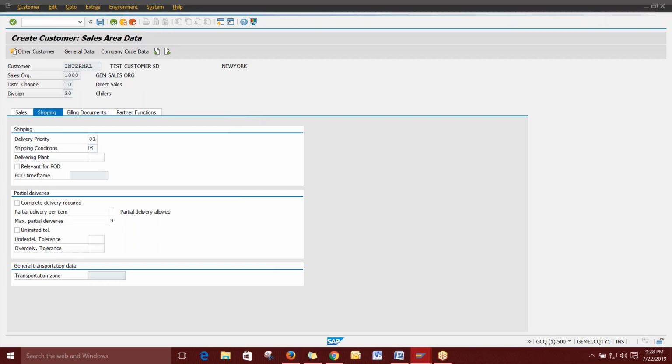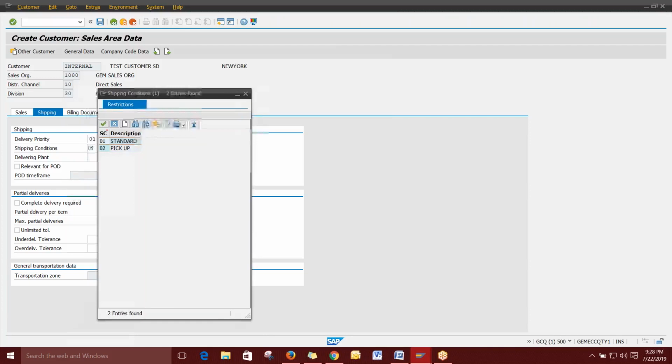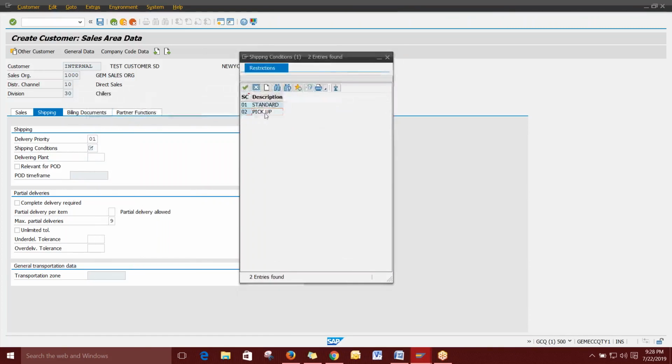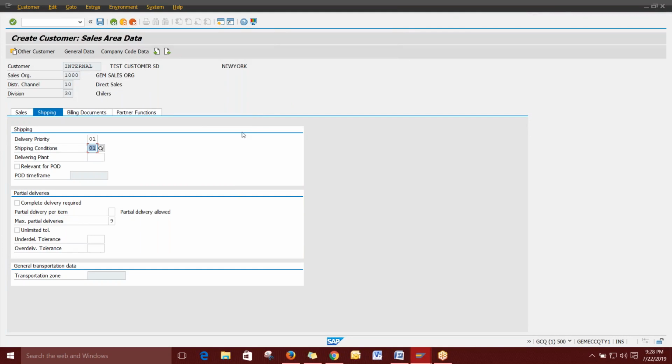Then shipping condition: standard. Whether you have standard or pickup or any other option, or else you will be moving to the warehouse, anything you need, directly give it. If you don't have anything, you can directly select the standard option.